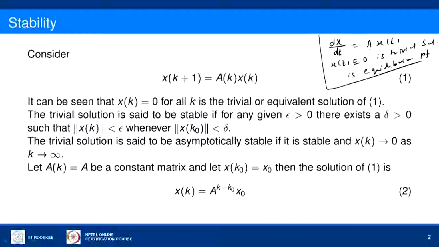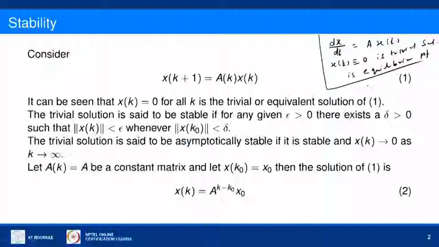The result was, if all the eigenvalues of A have negative real parts, then the system is asymptotically stable, and if any eigenvalue has a positive real part, then the system will be unstable.